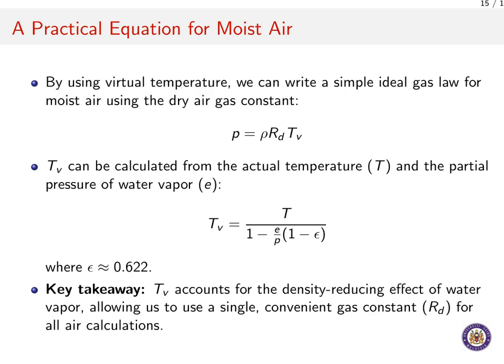Now, how do we find this virtual temperature? We can calculate it from the actual temperature, T, and the partial pressure of water vapor, which is E. The formula is T sub v equals T divided by the quantity 1 minus the ratio of E to P, all multiplied by 1 minus epsilon, where epsilon is a constant approximately equal to 0.622. The main takeaway here is that virtual temperature elegantly accounts for the density-reducing effect of water vapor. It lets us use a single convenient gas constant for all our atmospheric calculations.